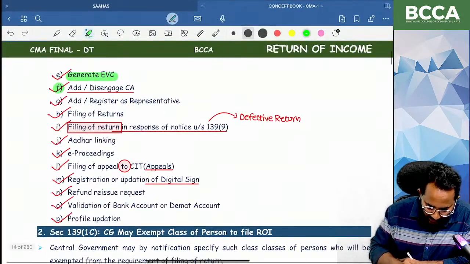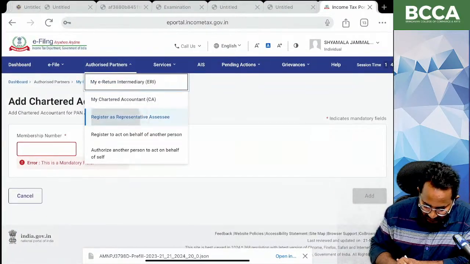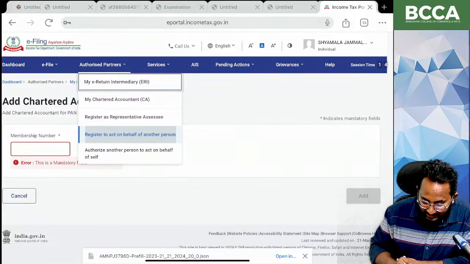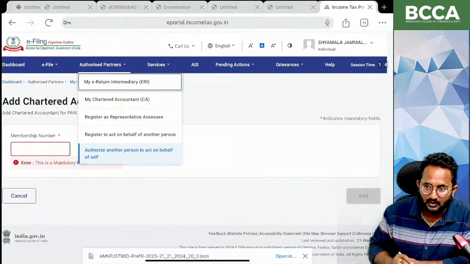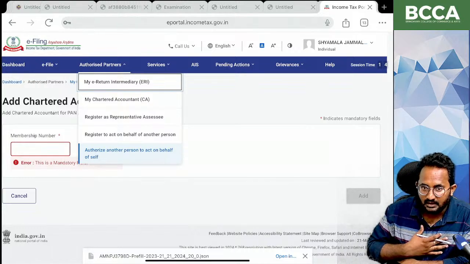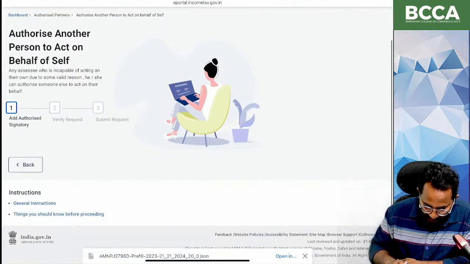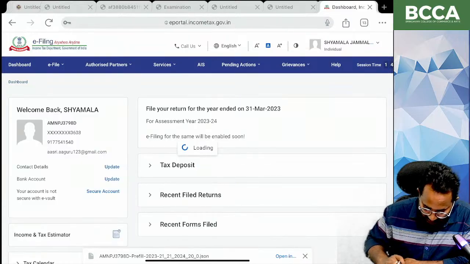Next one, add your representative. That is the only option. If you want to add your representative, registered as a representative. You want to act as a representative for others, registered to act as a representative for others. Authorize another person to act as a representative on yourself. So the last column is different; the first two aren't different. In this situation, I want to add my relative or my friend as an authorized representative. Yes, you need to click on this and enter the details of the other person. So that means all the functionalities are available in e-filing only.